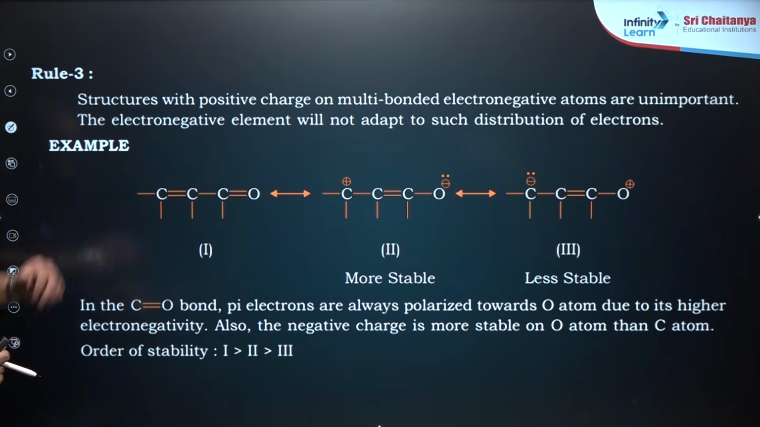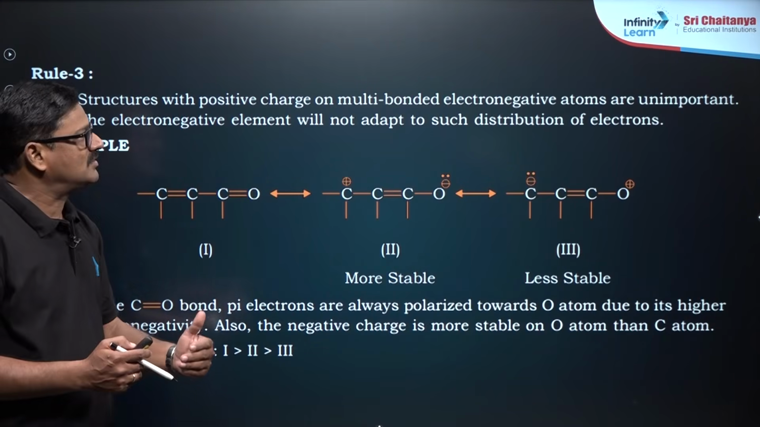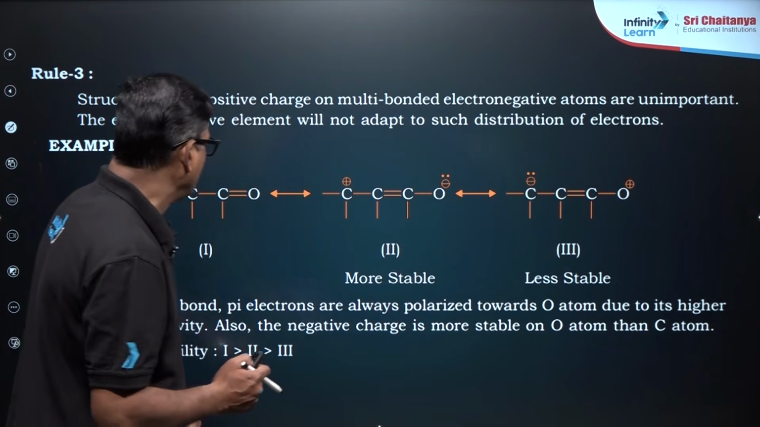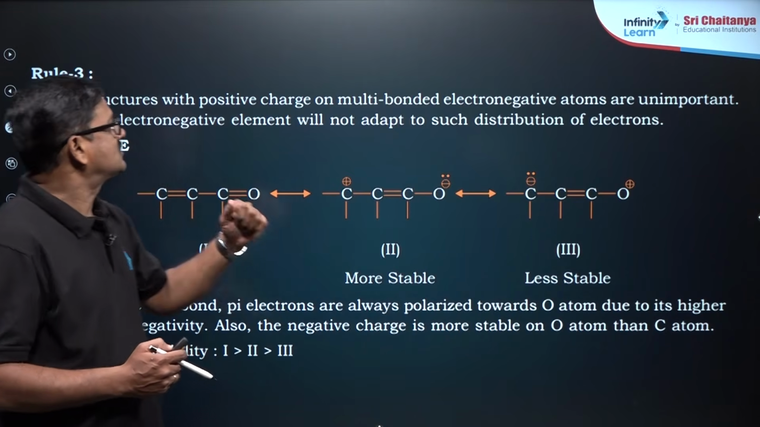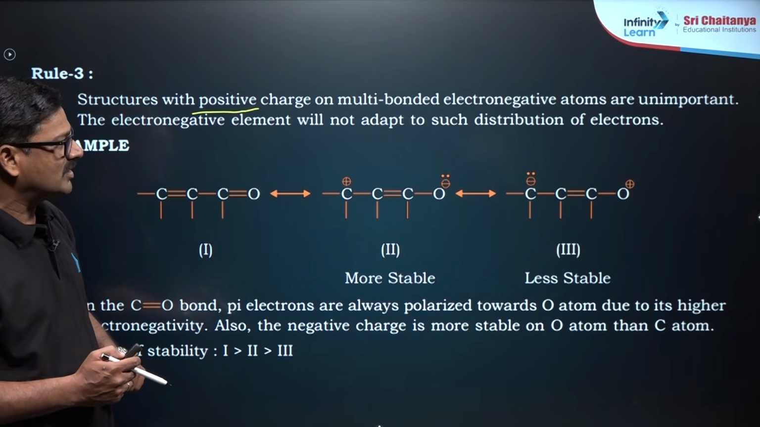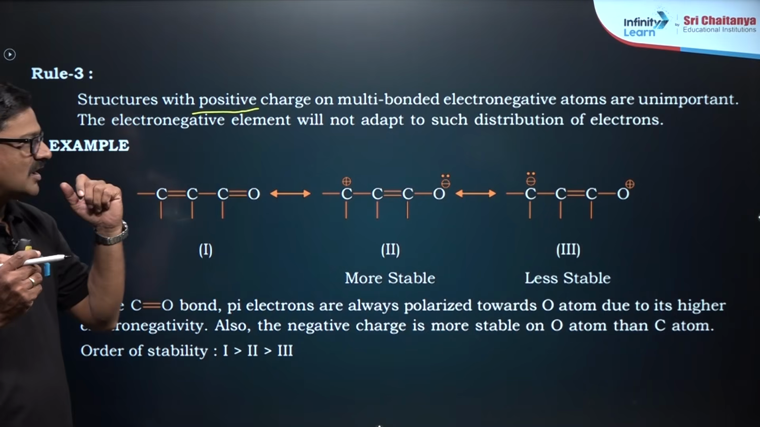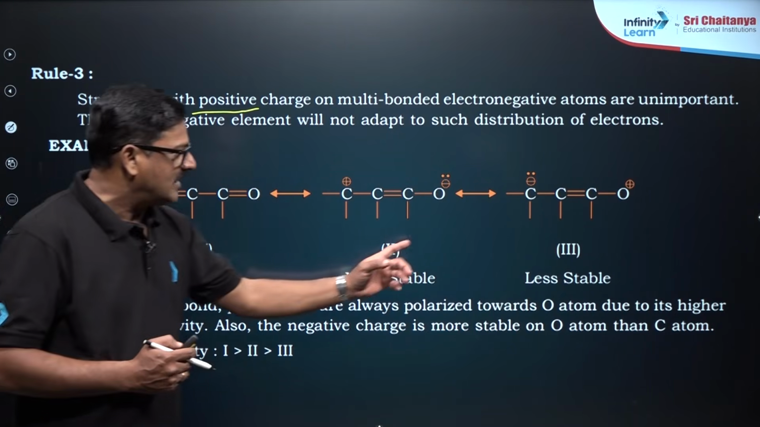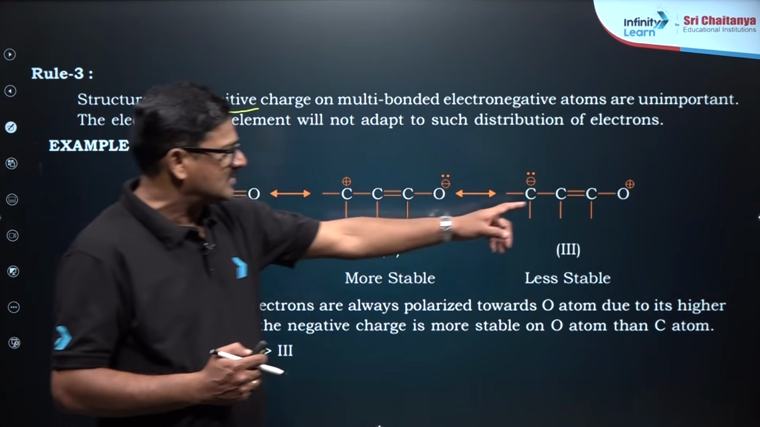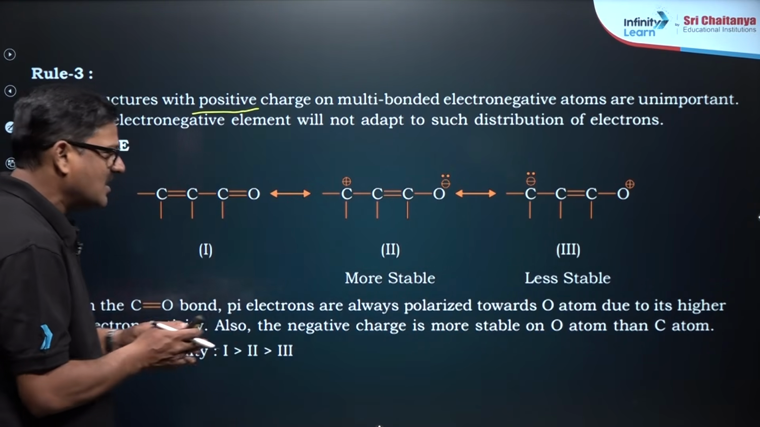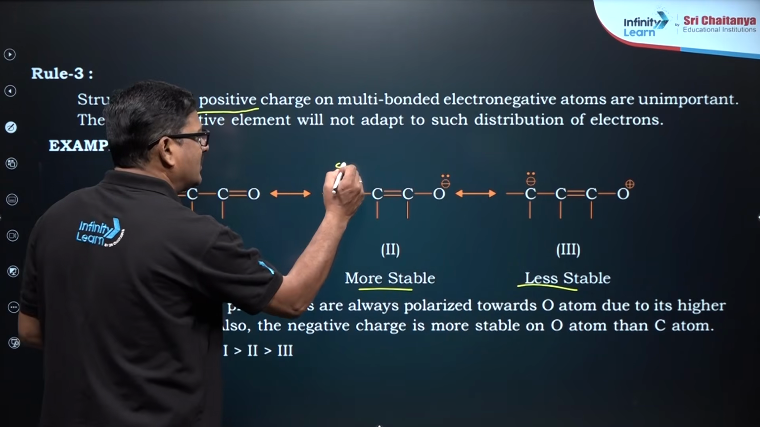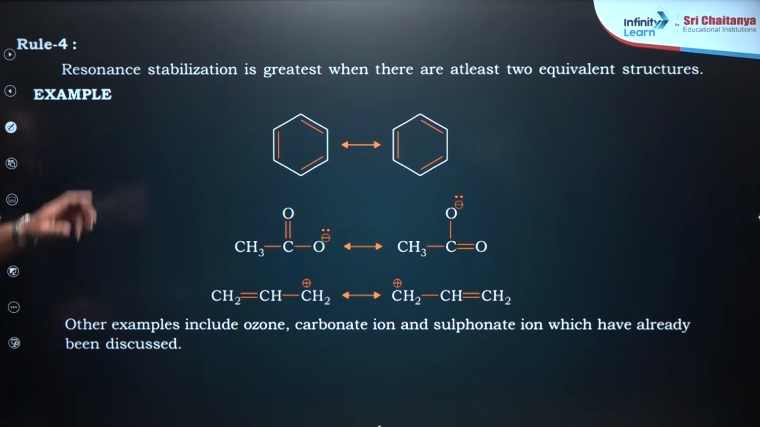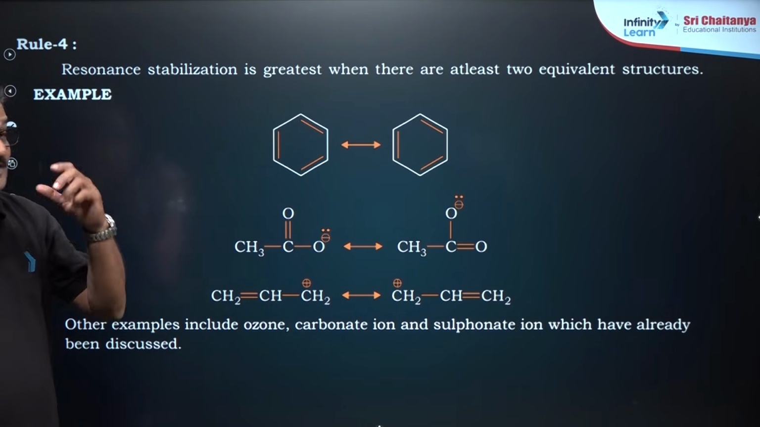Moving ahead, rule number 3: structures with a positive charge on multi-bonded electronegative atoms are not important. So you can say positive charge on carbon and positive charge on oxygen. You can say this is more stable and this is less stable, because here positive charge is seen, and here is a contrast. I am not going to agree with this because the octet will not be complete, so it is not correct.